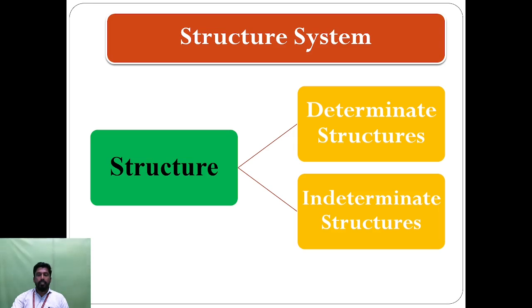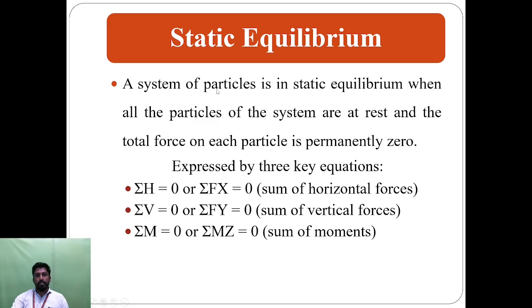For example, a book lying on a table: if there are no external forces, that is the equilibrium condition. Static equilibrium: a system of particles is in static equilibrium when all the particles of the system are at rest and the total force on each particle is permanently zero.